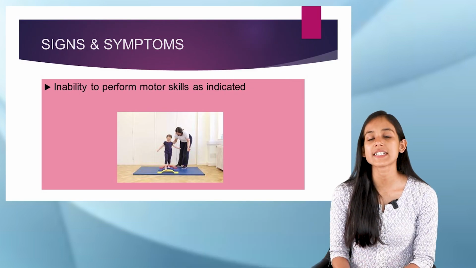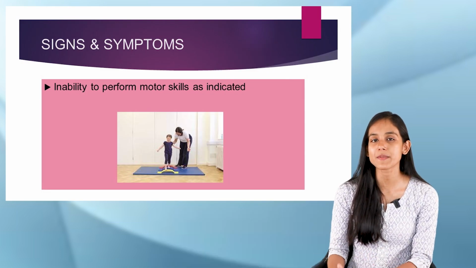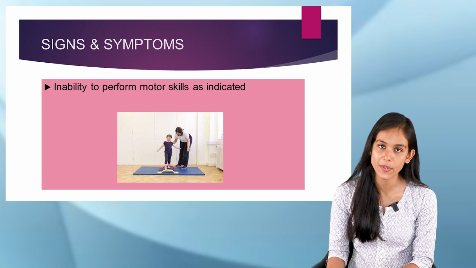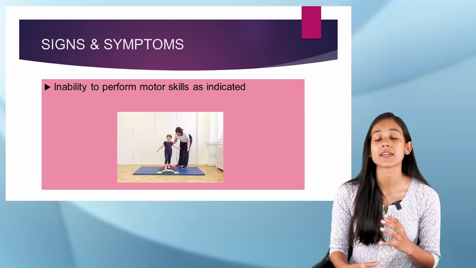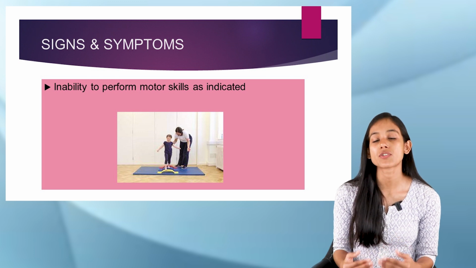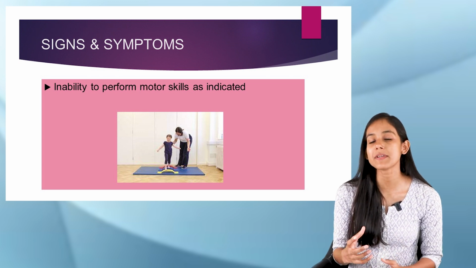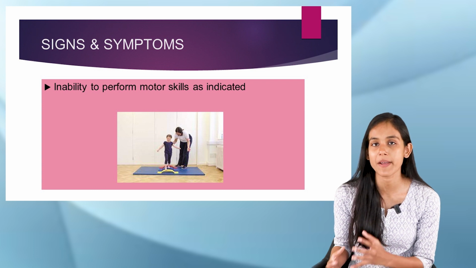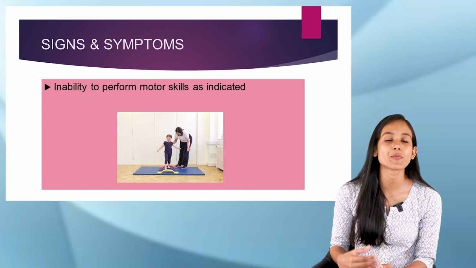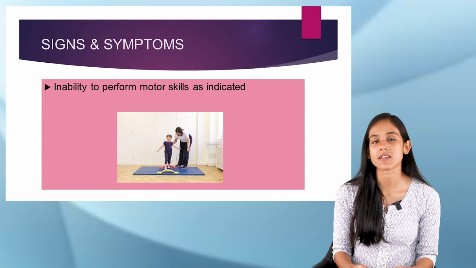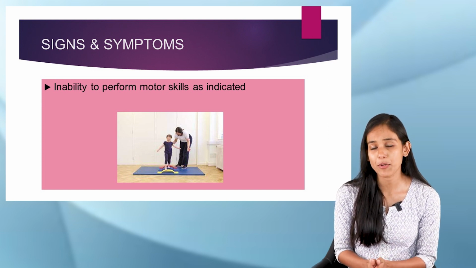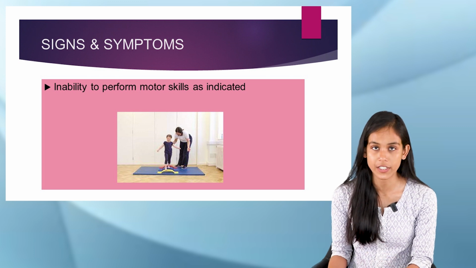And apart from these things, there are also several signs and symptoms which might be present in a child with cerebral palsy. The first thing that we can see is the inability to perform motor skills as indicated. That means as their age progresses, they won't be able to perform the motor skills. As we have already learned, cerebral palsy is a motor function disorder, right?